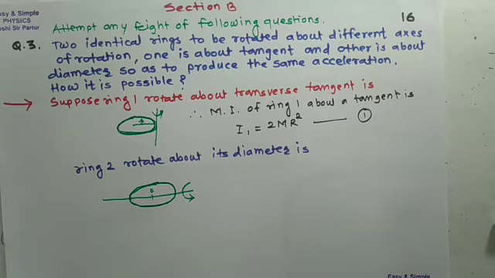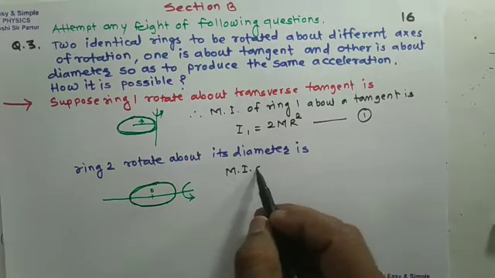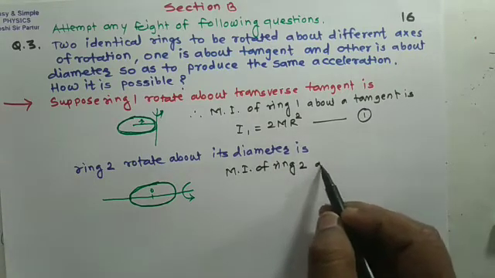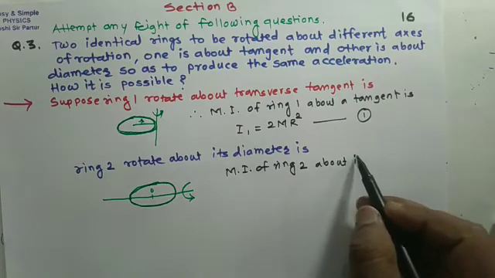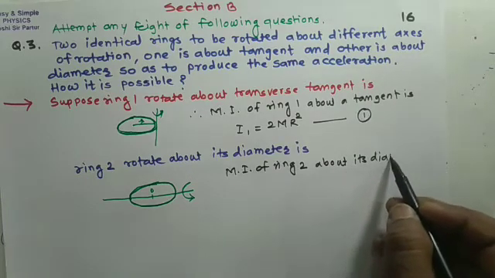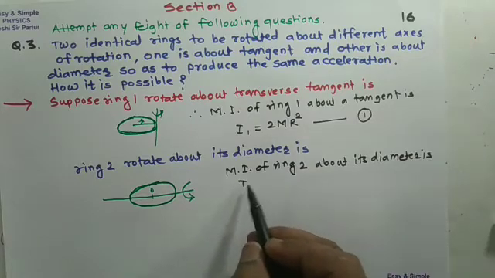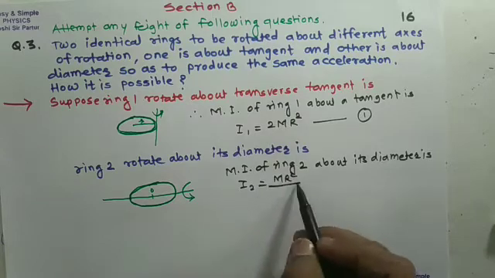So moment of inertia of ring 2 about its diameter is I2 is equal to mr square upon 2.